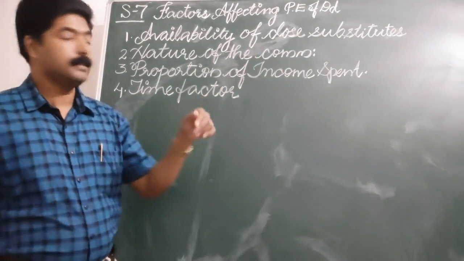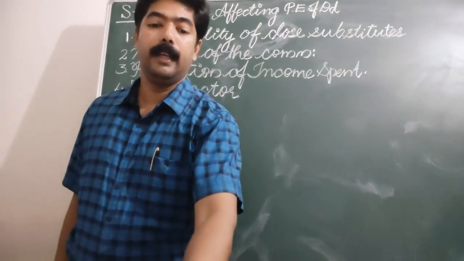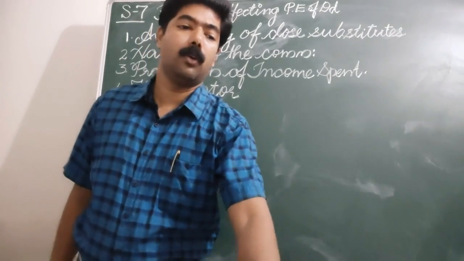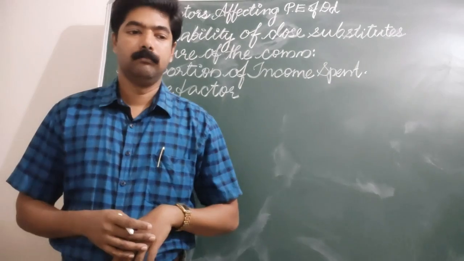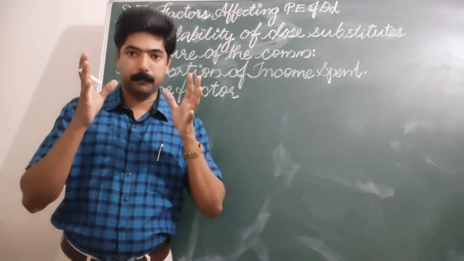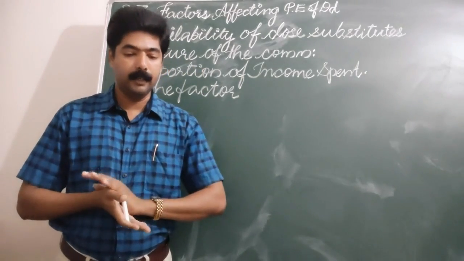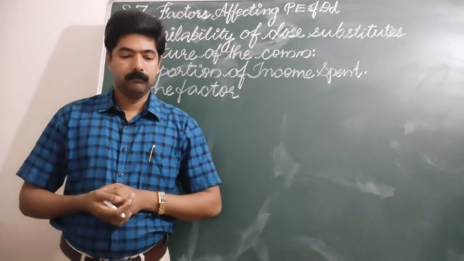Now the third point is the proportion of income spent. According to what proportion the income is spent? It says that the smaller the percentage of income spent on a commodity, the smaller will be the elasticity.